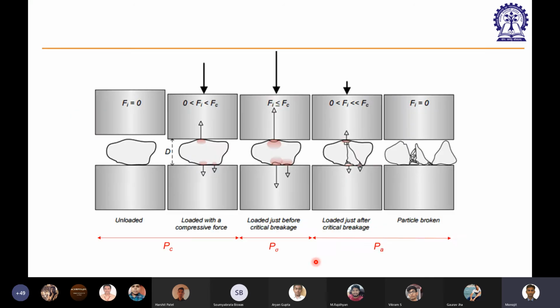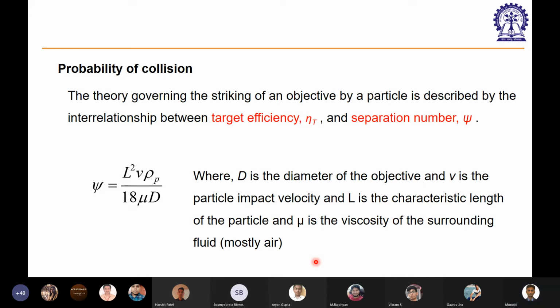Right. Now let's go one by one. First is the probability of collision. Now there is a theory governing the striking of an object by a particle, described by the interrelationship between something called target efficiency and separation number. Let's not go into much detail about what these things are and how we can calculate all this.